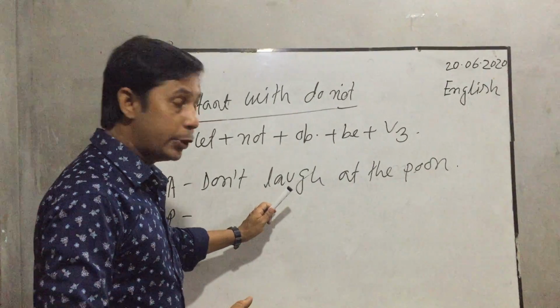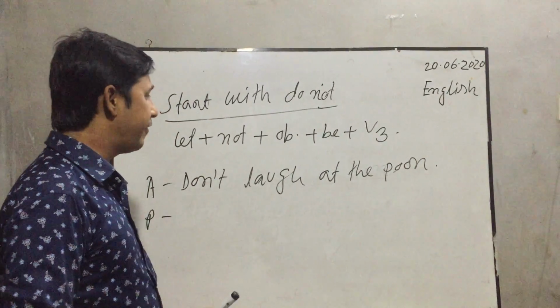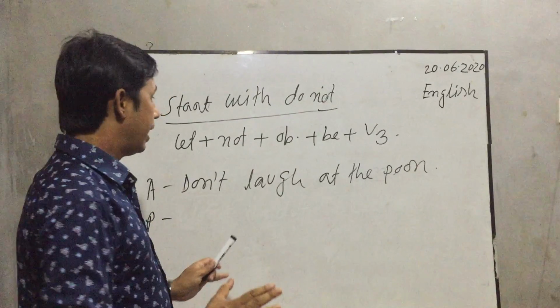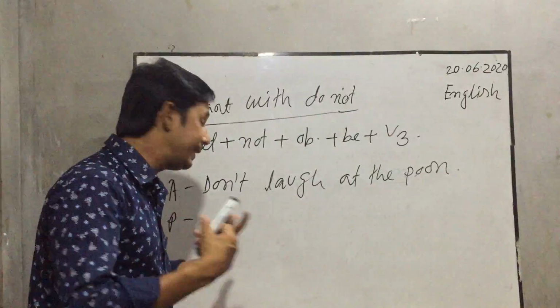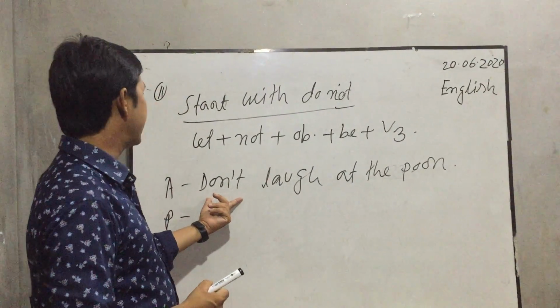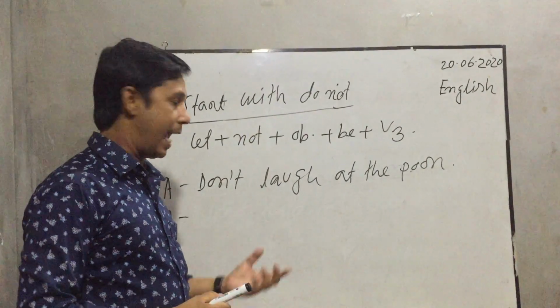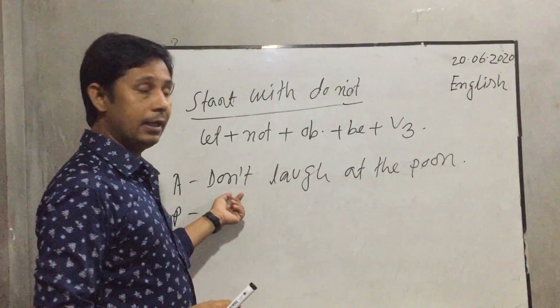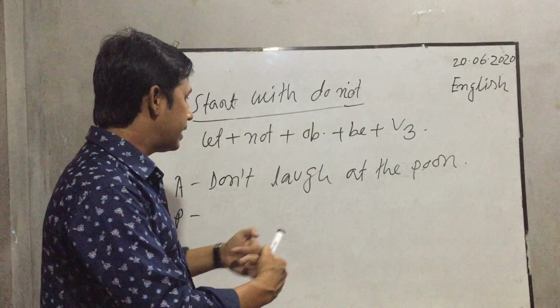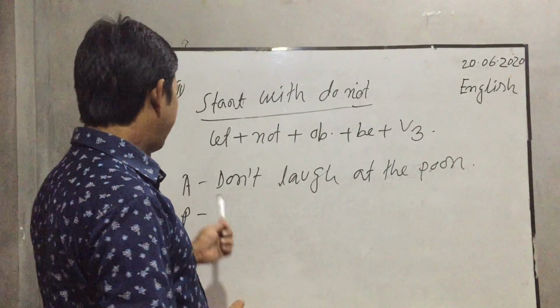That means don't laugh at the poor. Okay. So according to rules, when you see don't, this kind of sentence starts with do not, and this kind of sentence is an imperative sentence, and this is active voice. And now we will change it to passive voice.